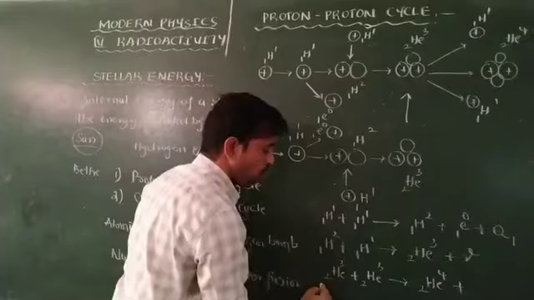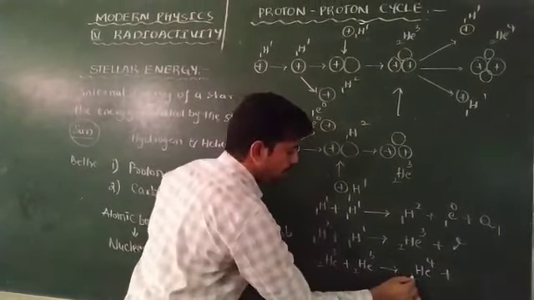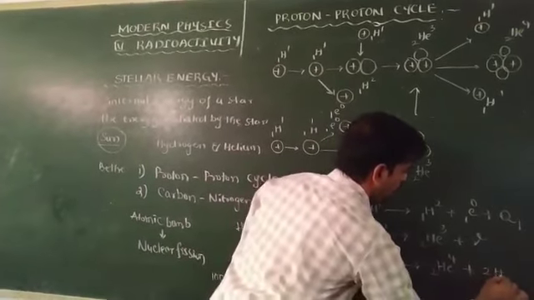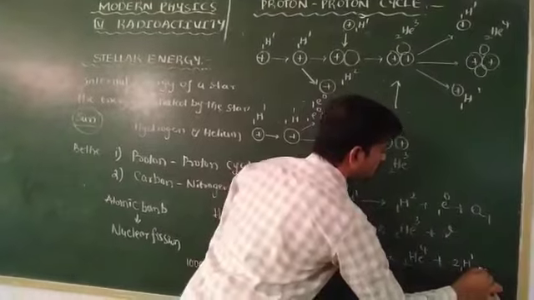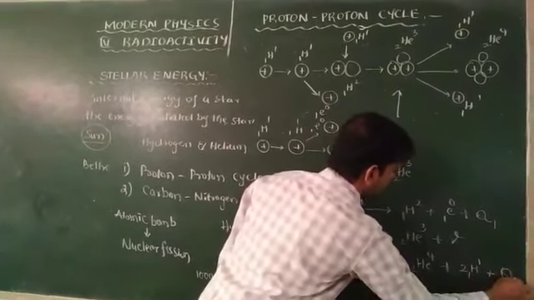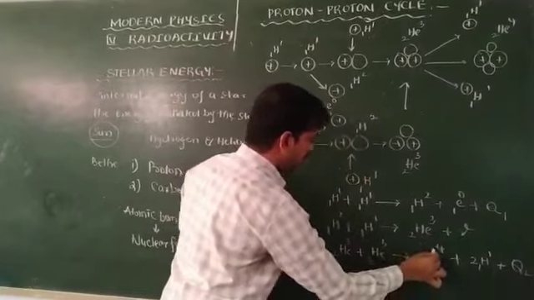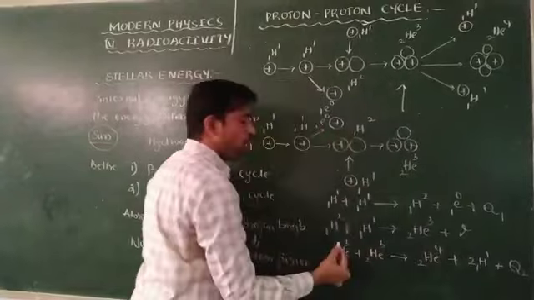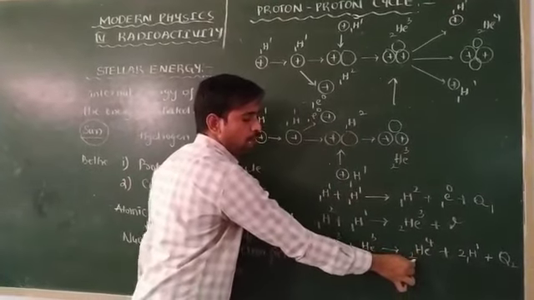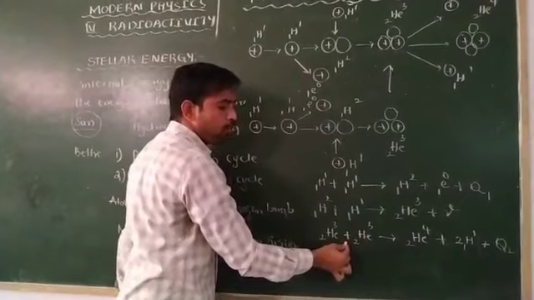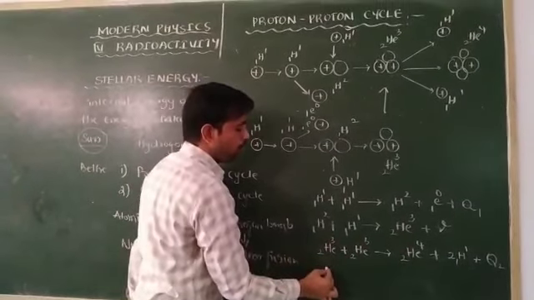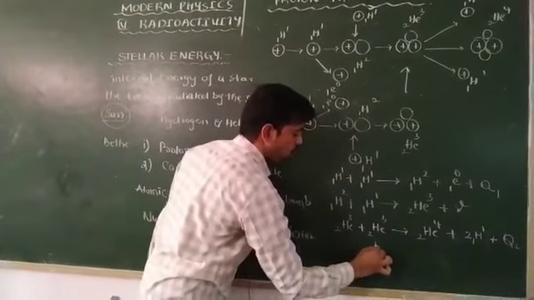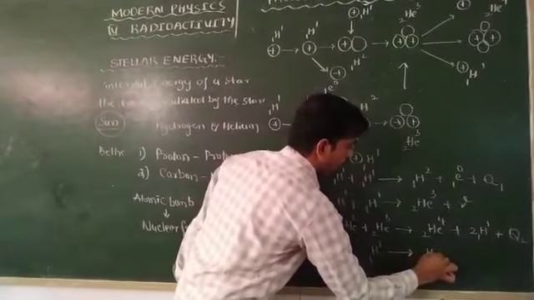To balance that equation, the atomic number on the right becomes 4 but on the left we require 2 more, that is 2 protons, 2 H11, as well as some amount of energy, Q2. Now it is balanced. Yes, 3 plus 3 is equal to 6, and here 4 plus 2 also becomes 6. Not only from helium 2,3 particles, helium 2,4 can also be emitted with the help of protons. That is, H11 gives rise to helium 2,4.